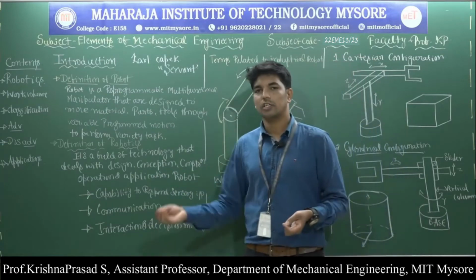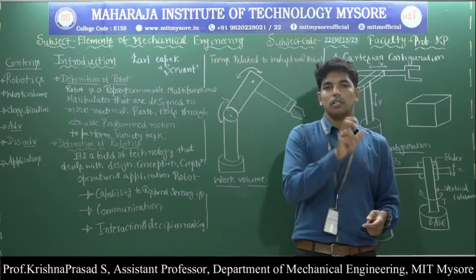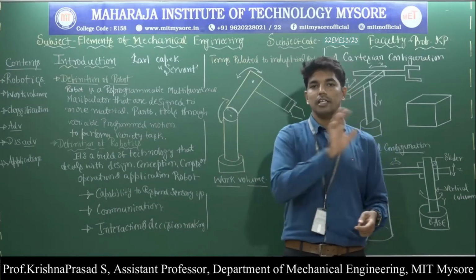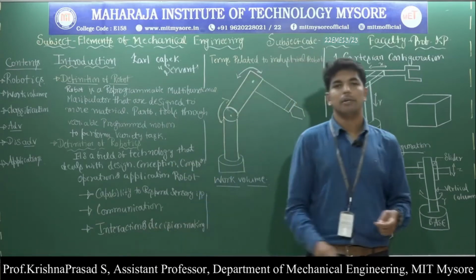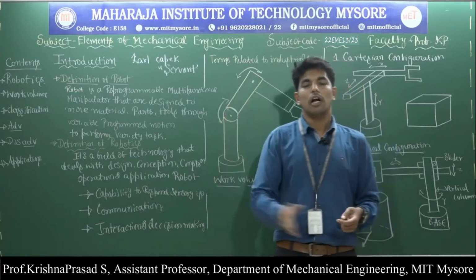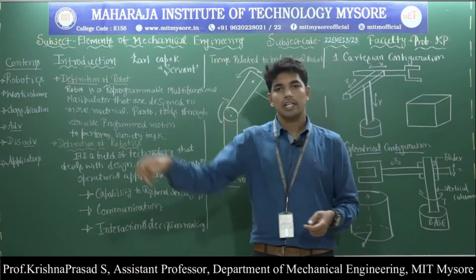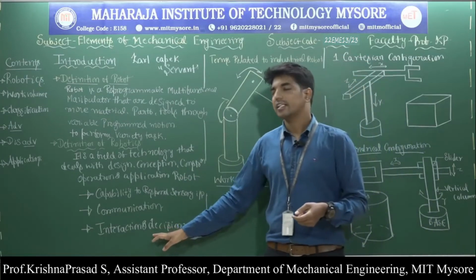Then, through communication, it will ask whether the command is right or wrong, and whether it can transfer this component from this place to this place. Then, through interaction and decision making, it will finally take the decision, perform the operation and transfer the component from one place to another. So this is regarding the human-like characteristics.